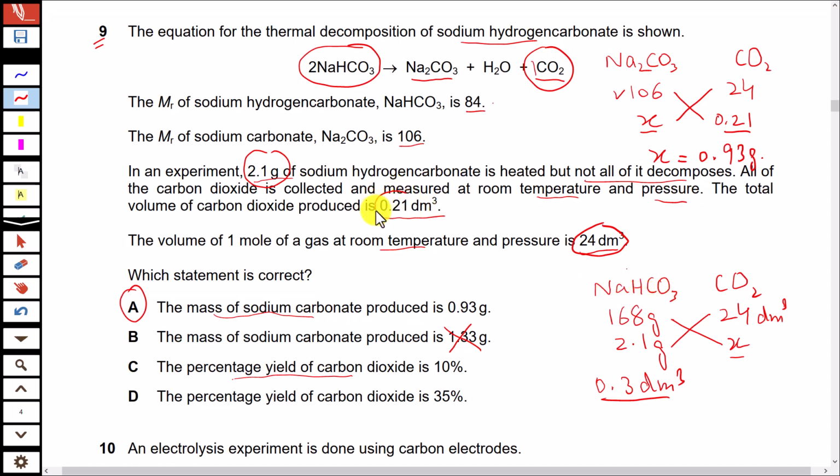The actual volume of carbon dioxide that was produced is 0.21 and not 0.3. So calculate the percentage yield by dividing this actual yield upon theoretical yield and multiply it by 100. The answer is 70%. If you look at option C or D, the percentage yield is either 10% or 35%. That is not correct. It should be 70%. So among the given options, option A is correct.